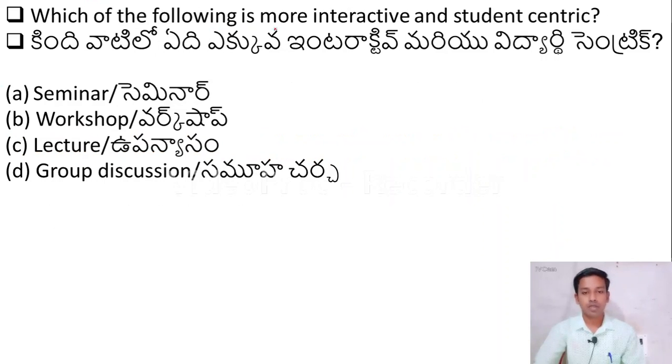Which of the following is more interactive and student centric? Option A, seminar. Option B, workshop. Option C, lecture. Option D, group discussion. Where will the students be more active, and which is student centric? I hope you got the answer. Yes, the right answer is group discussion. In group discussion, students will be more active, and this method of teaching is student centric. So group discussion is the correct answer. Let us move to the next question.